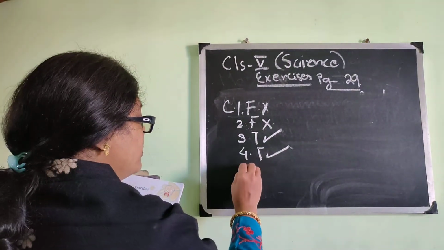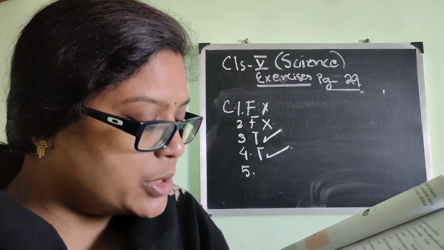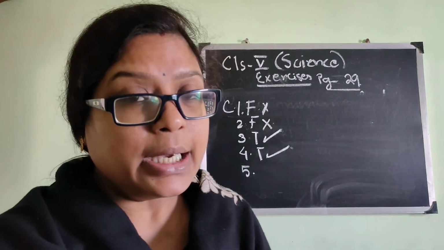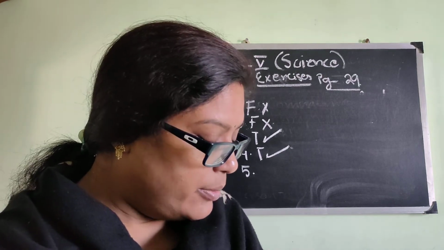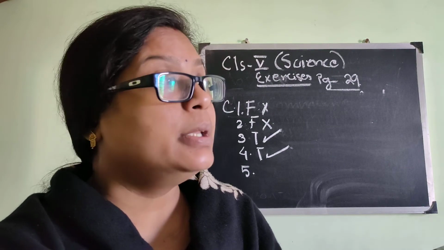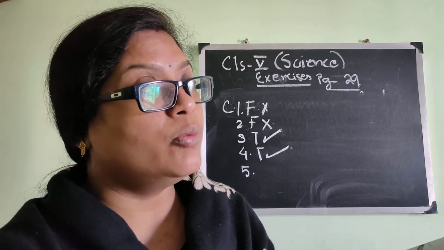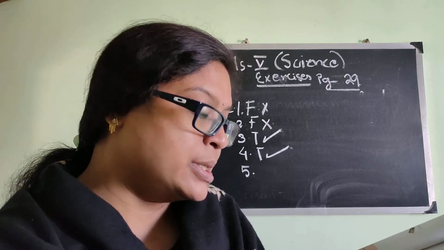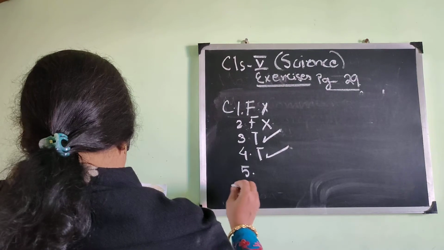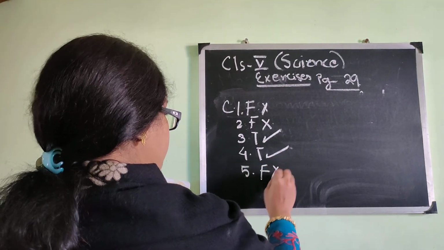Number 5, only animals can respond to changes in the environment. No, it is incorrect, because not only animals, plants can also react to the environment. When they are put in a darker place, they slowly move towards the sunlight. So the statement is incorrect. Here we will write it is false.